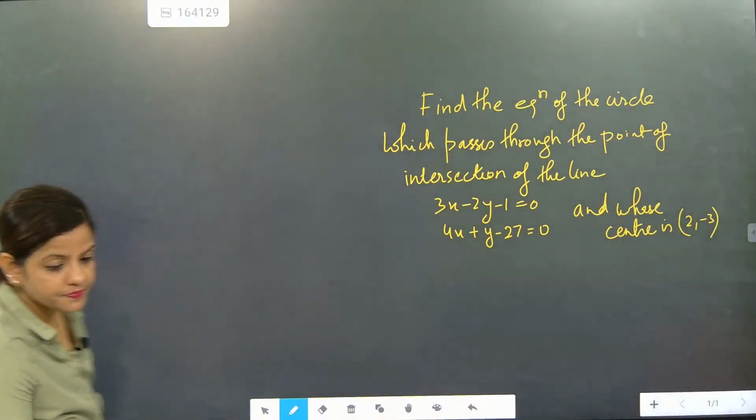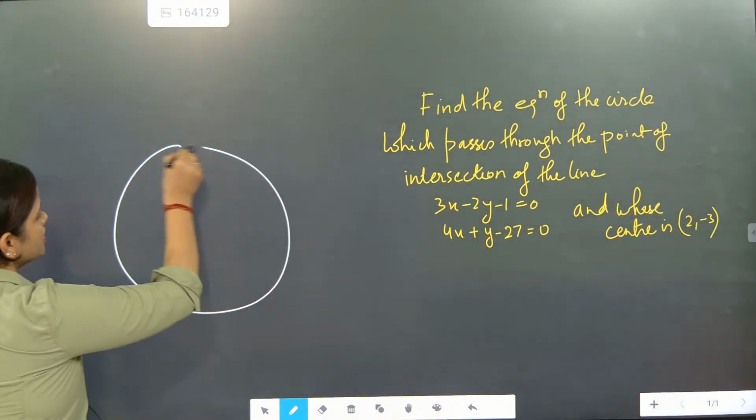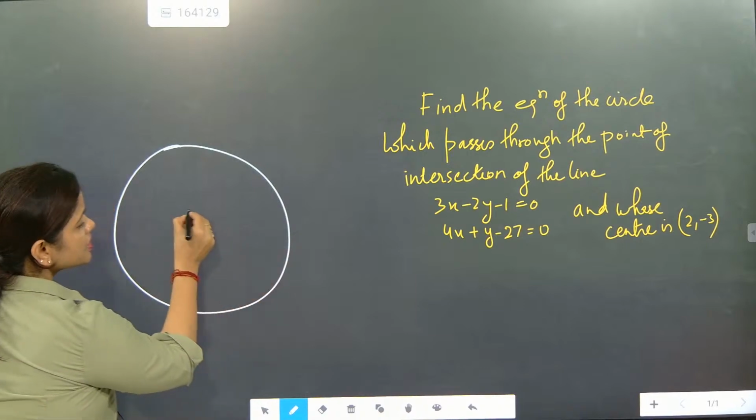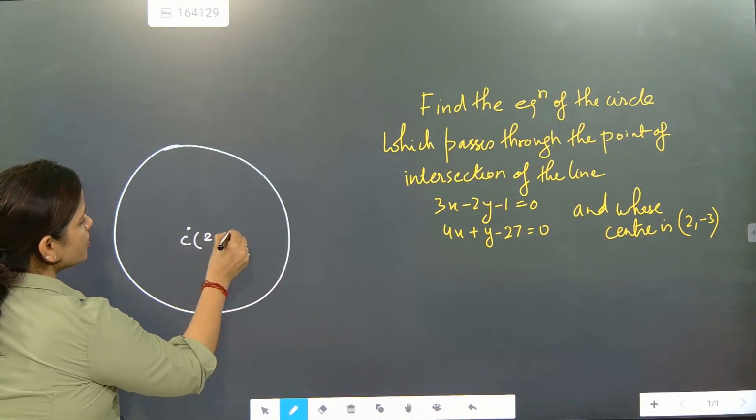Now look here. The most important point is that we are going to draw a circle. The center of the circle given here is C, which is (2, minus 3).